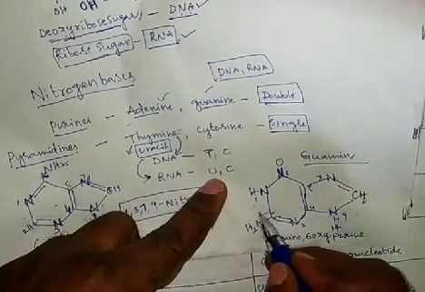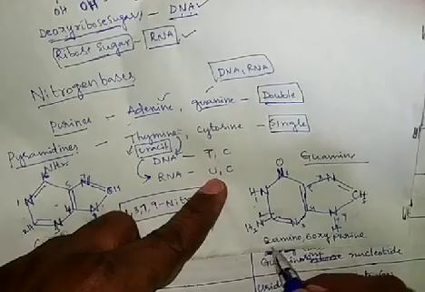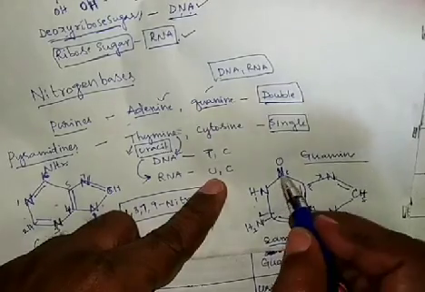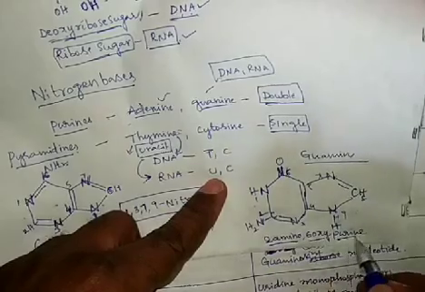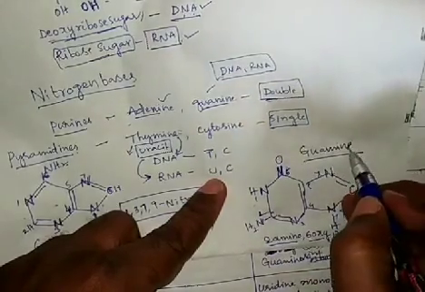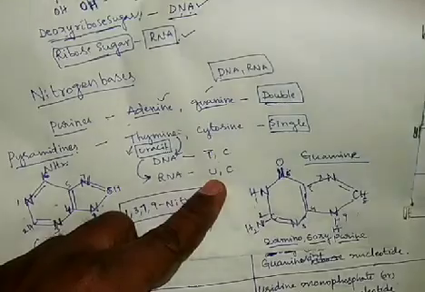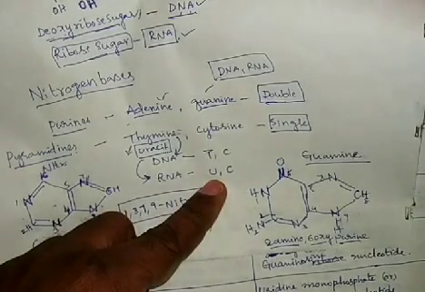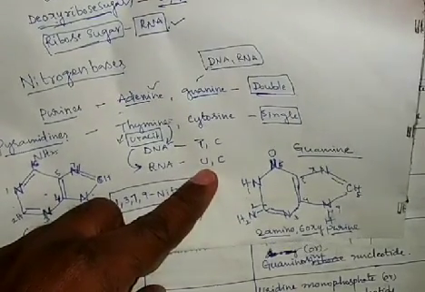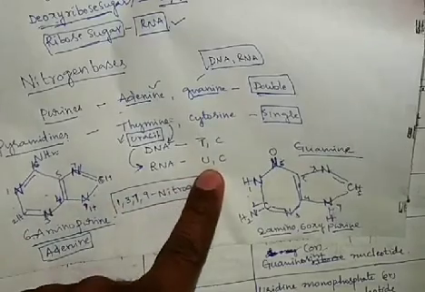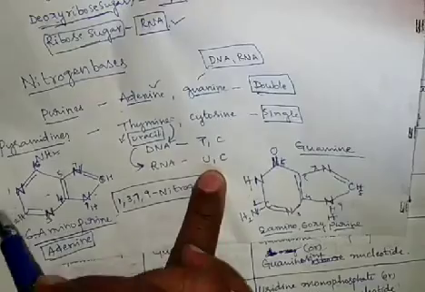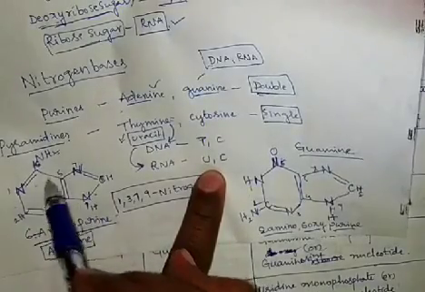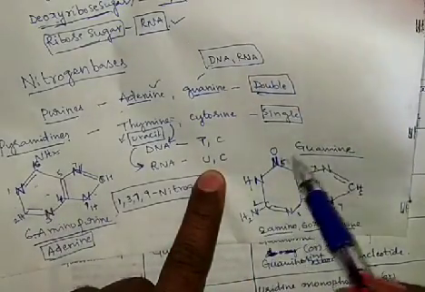The second carbon has an amine, so 2-amino. At the sixth carbon there is a double bond O, so 6-oxypurine. The other name of guanine is 2-amino 6-oxypurine, and adenine is 6-aminopurine. Both are double ringed structures.